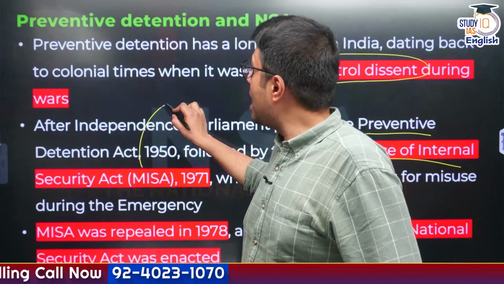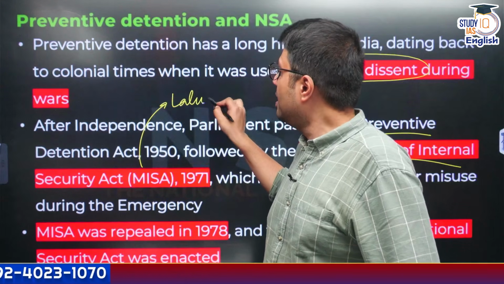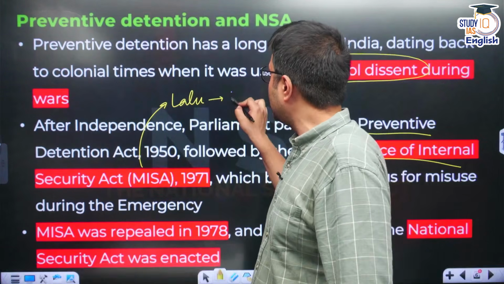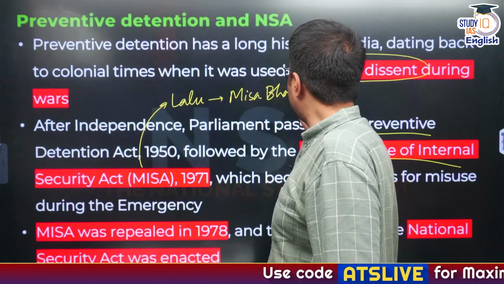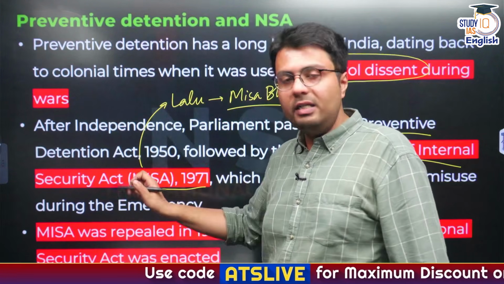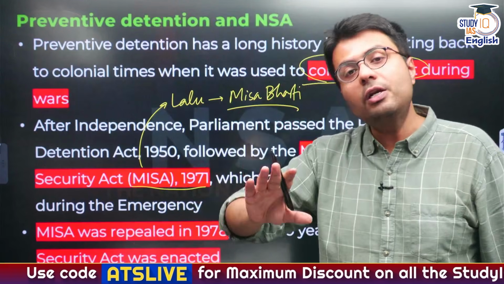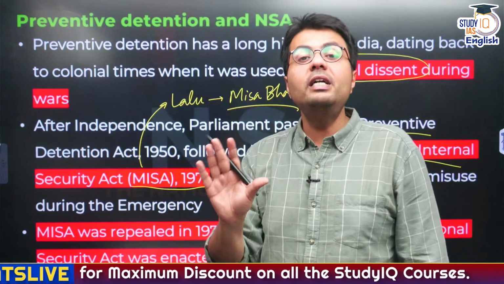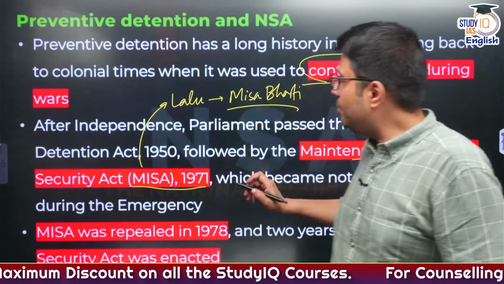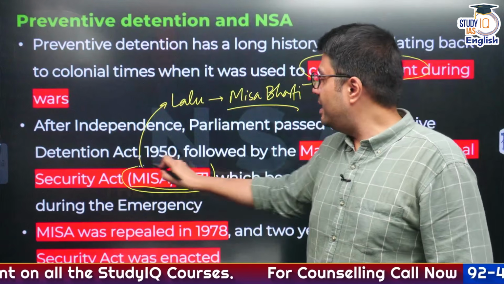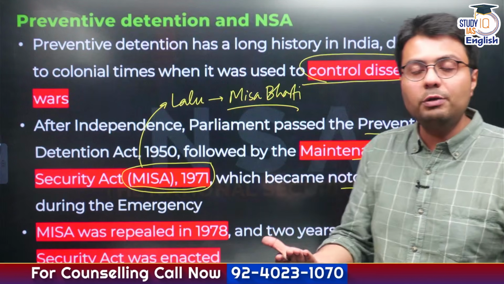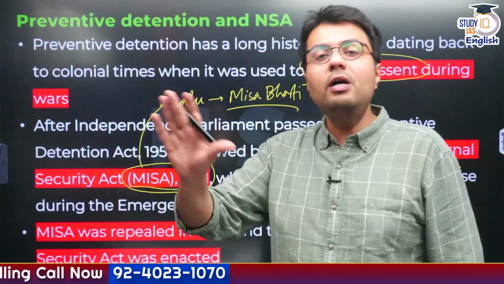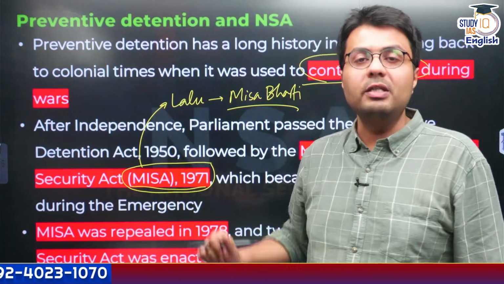How many of you know Lalu Yadav? Now, Lalu Yadav named his daughter Misa Bharti, and the name Misa Bharti was given because of the Act MISA, under which many of the opposition leaders, including Lalu Yadav, were detained during the emergency period. So you need to understand this Act, MISA Act 1971, became notorious because of the use of these provisions by the then government to control opposition leaders during the emergency period.